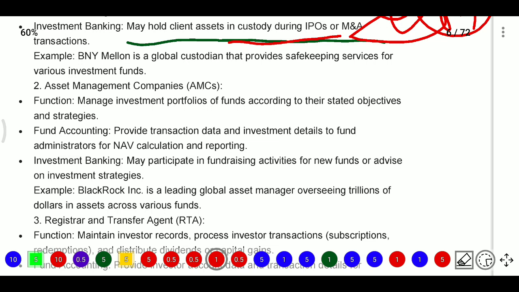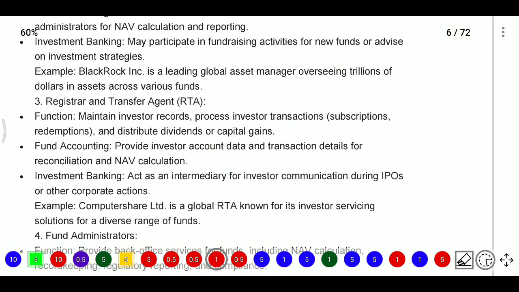So that is fund accounting. And AMC will help investment bankers, so they may participate in fundraising activities for new funds or advise on investment strategies. For example, BlackRock Incorporation is a leading global asset manager overseeing trillions of dollars in assets across various funds.